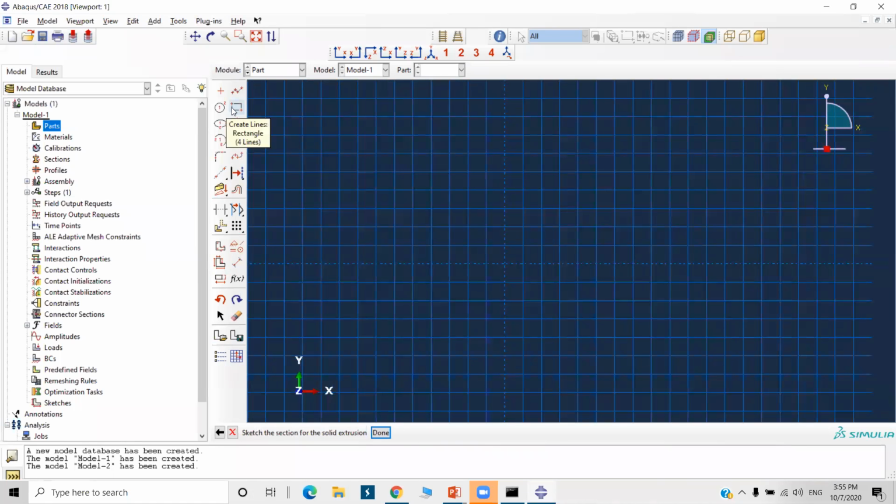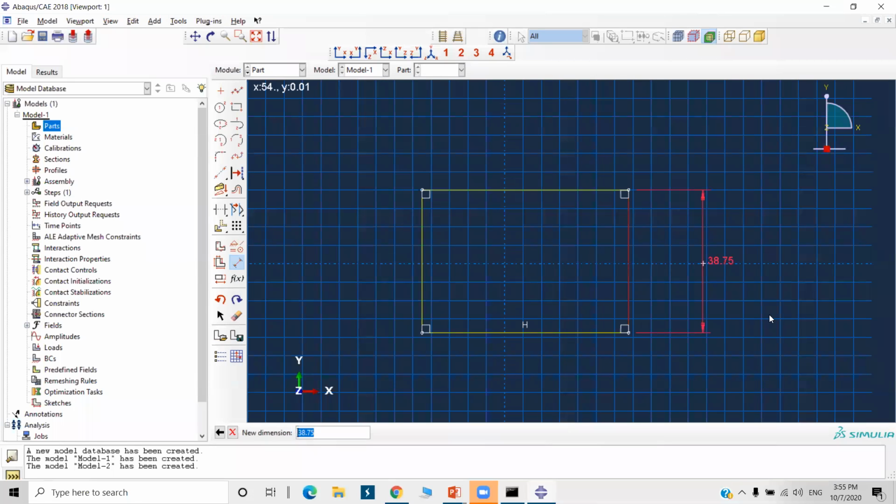Click on the rectangle command. Okay, so we have created a rectangle. Click it once again to deactivate. We'll just now dimension it. So here is the add dimension option. Click on it and click it. Now this is 20. And 25.